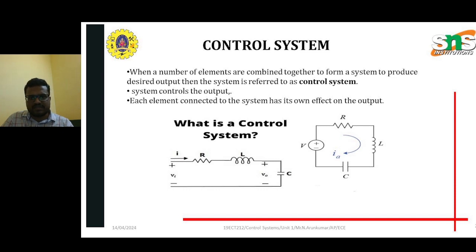If it is open, then automatically it will continue until the process ends. If it is closed loop, it has a closed path. It has a feedback loop.